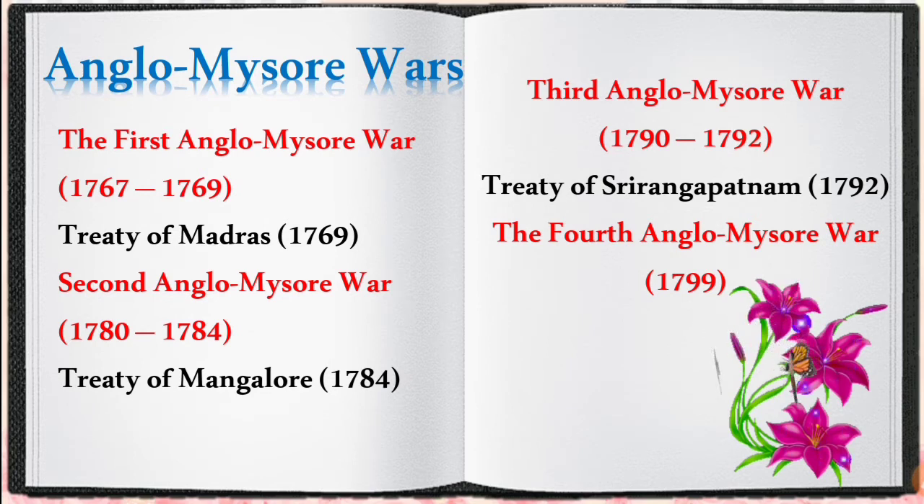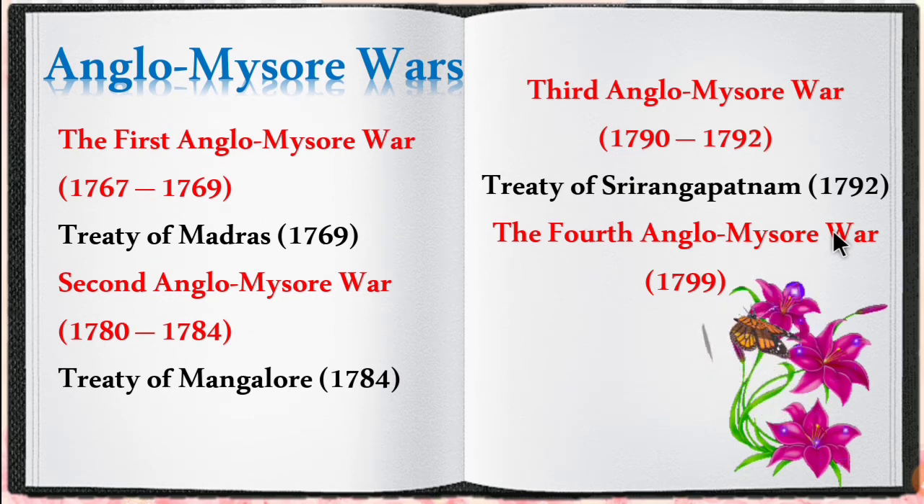Tipu fought alone in this battle, and the battle ended with the Treaty of Srirangapatnam, which was signed between Tipu Sultan and the British in the year 1792. According to this treaty, half of the kingdom of Tipu will come under the British.